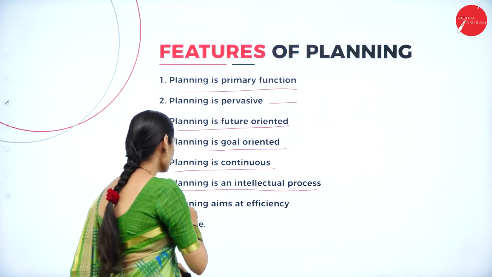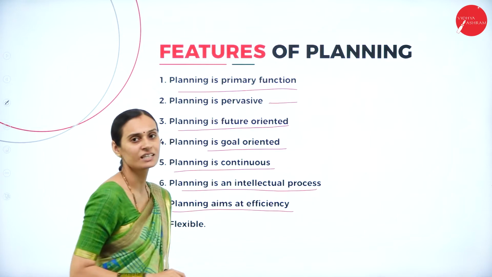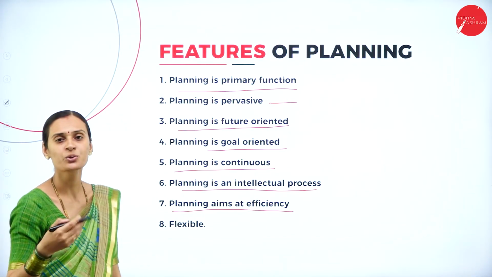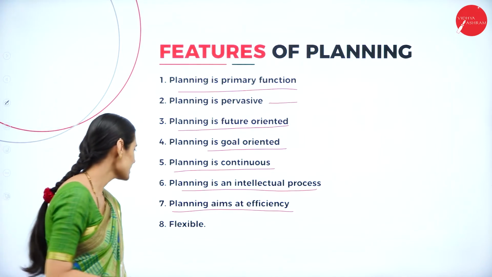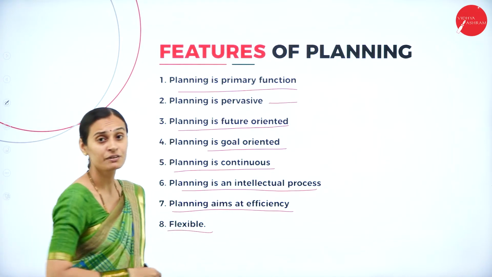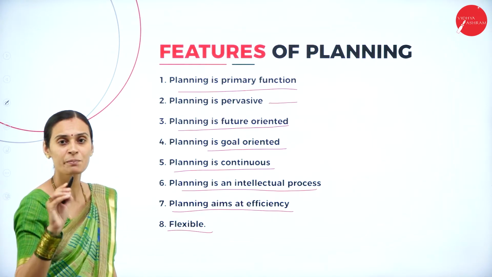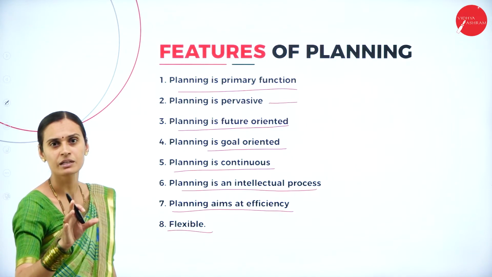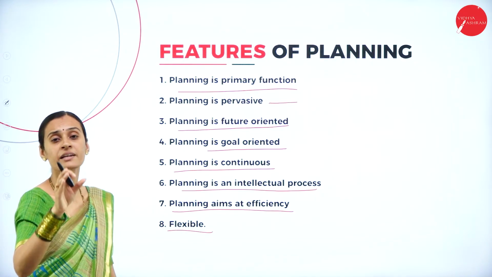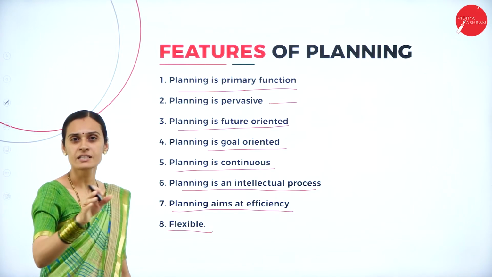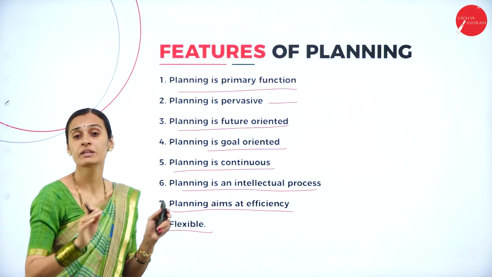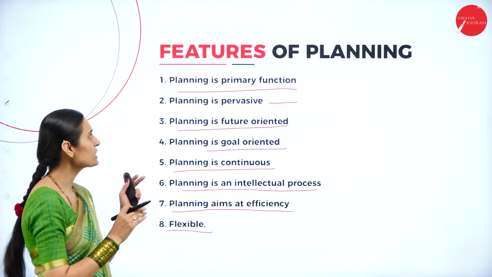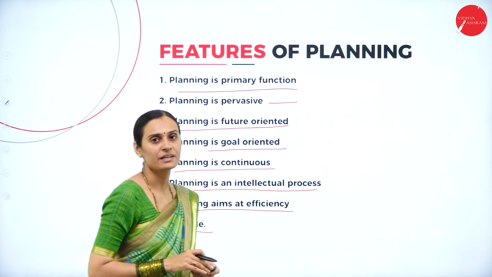And the next one, planning aims at efficiency. Efficiency in the sense of being economical, with less cost and good utilization of resources. And the next one, flexible. If it is not possible to reach plan A, then we can suddenly move to plan B. It should be flexible: if it is not possible to achieve plan A, plan B should be ready, so there is no disruption between A and B. That is considered as flexible. Okay, and these are all the different features of planning.